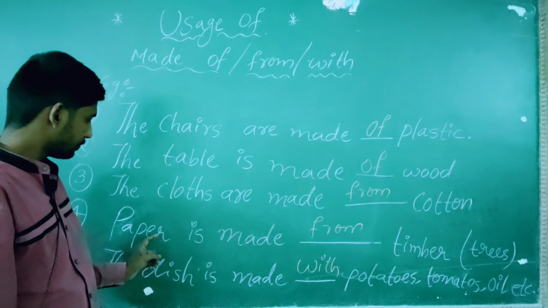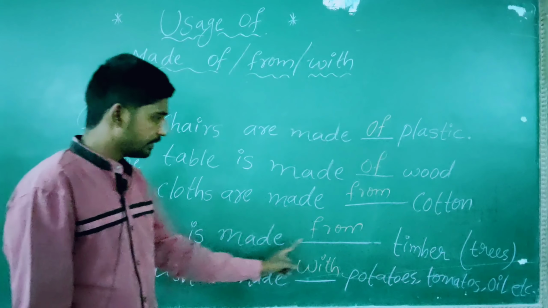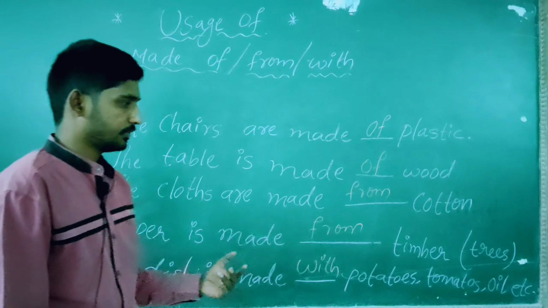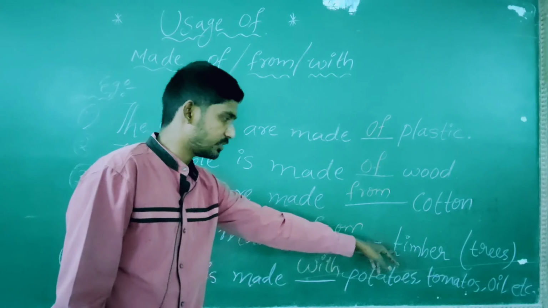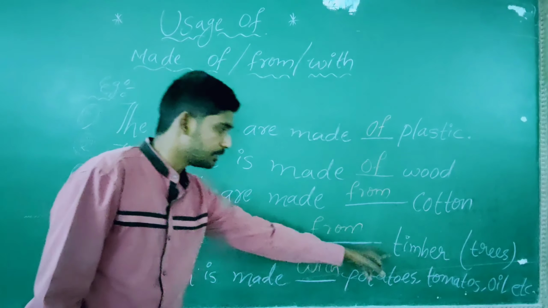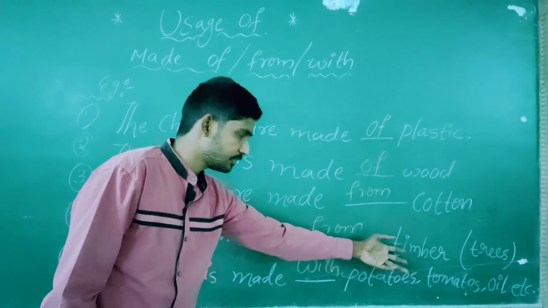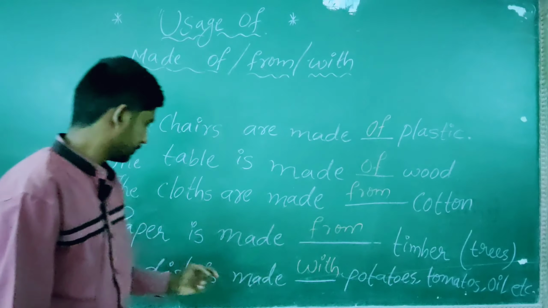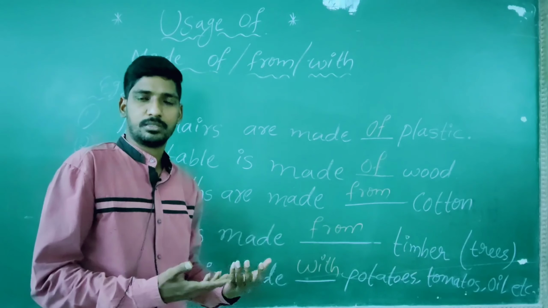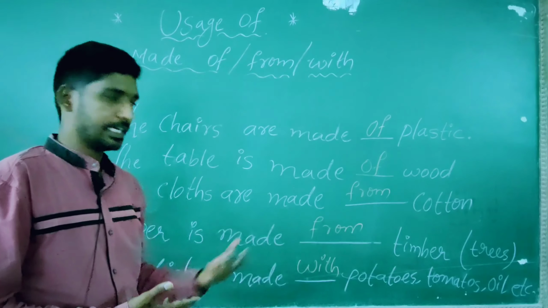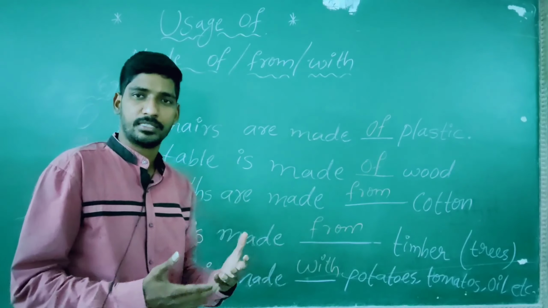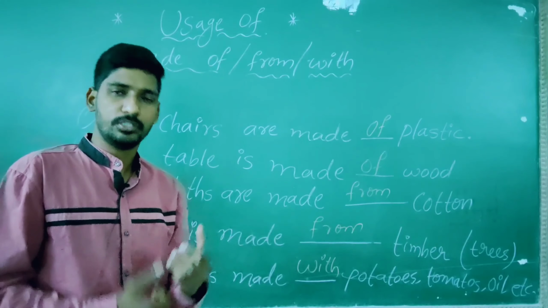And next, paper is made dash timber. It's a type of tree, and we consider it as a source of wood. Okay. The paper is made from timber. As we said before, timber is a type of tree and considered as the source of wood.